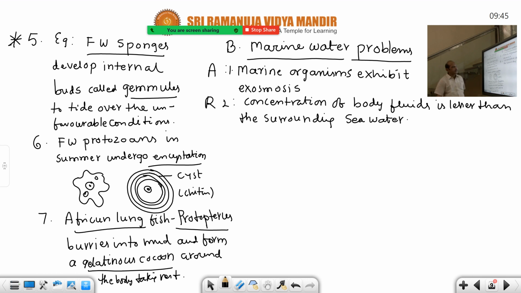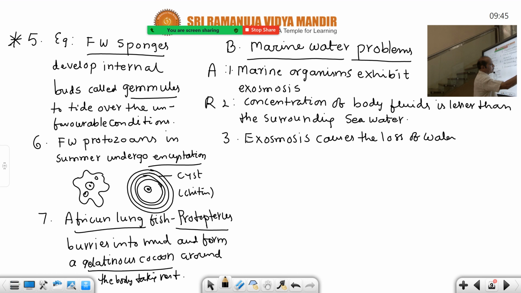So exosmosis. X means to the external, X outside. Exosmosis causes the loss of water from the body and leads to dehydration and they will die also.